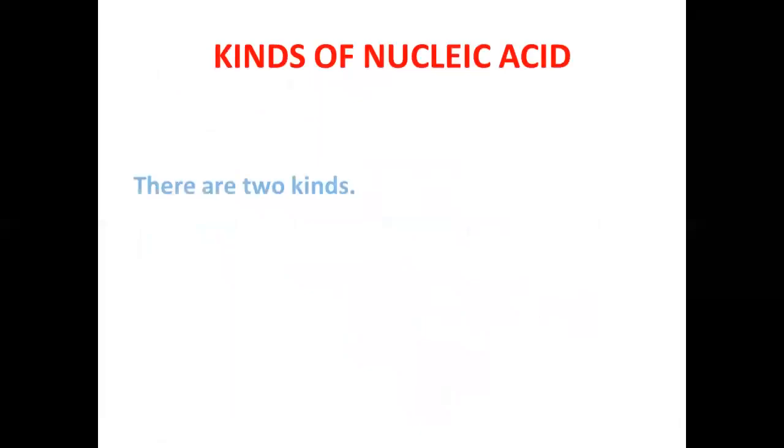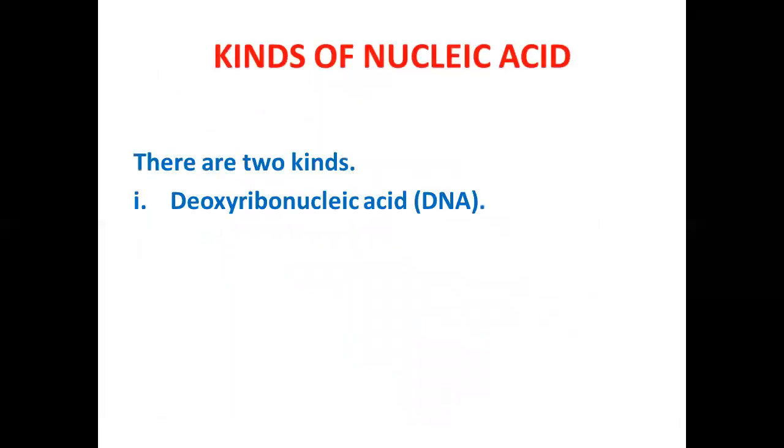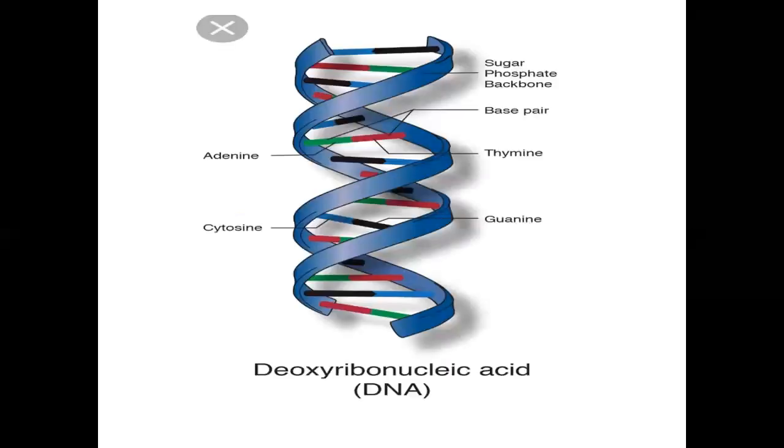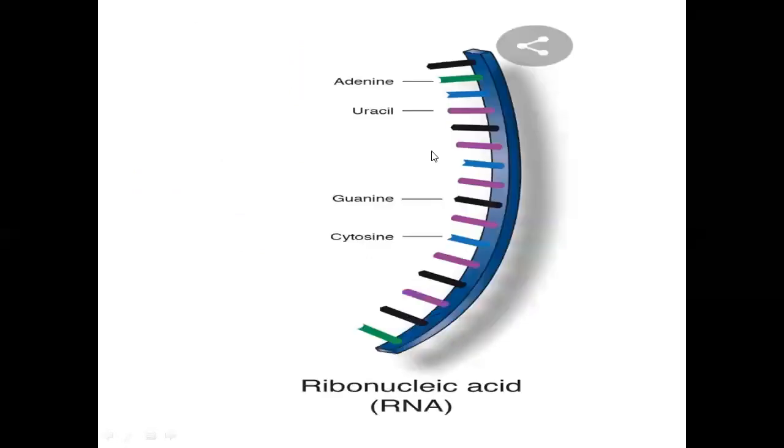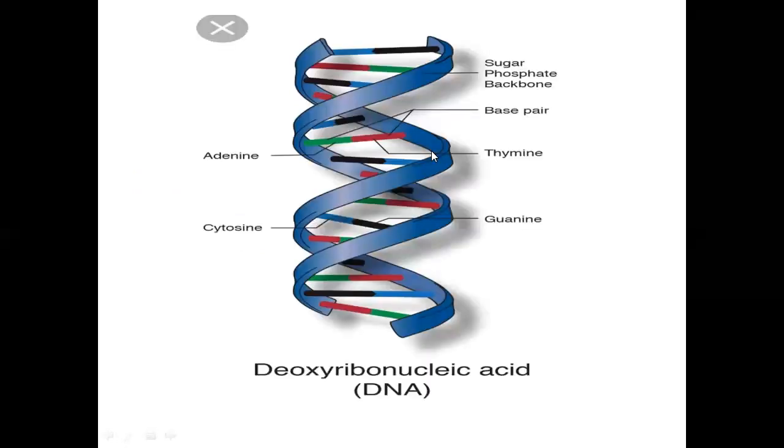There are two kinds of nucleic acid, deoxyribonucleic acid, which is called DNA, and ribonucleic acid, which is called RNA. You can see in this image the structure of DNA, which is a double-stranded structure, and this double-stranded structure is composed of nitrogenous bases. Nitrogenous bases are in a specific code: adenine and thymine will be in pair, and cytosine and guanine will be in pair.